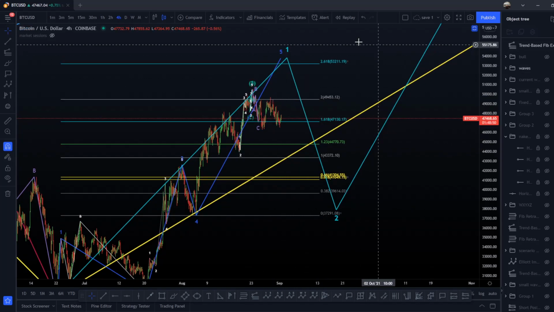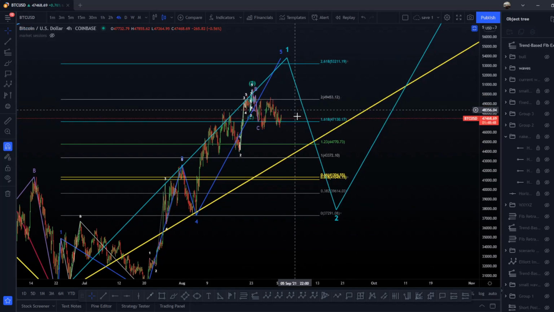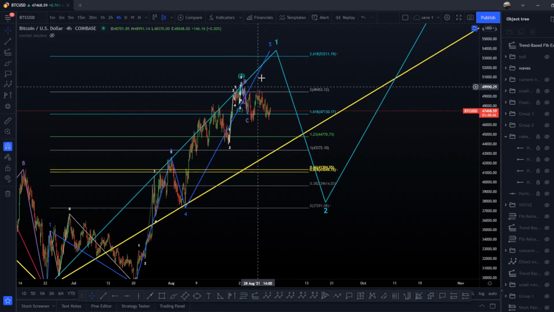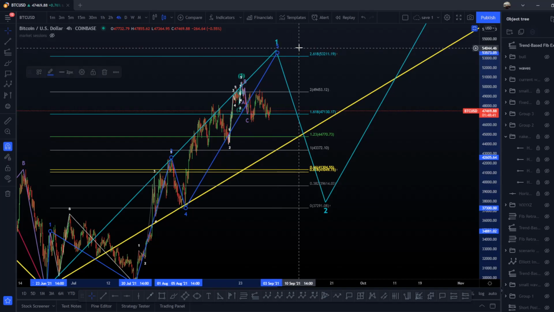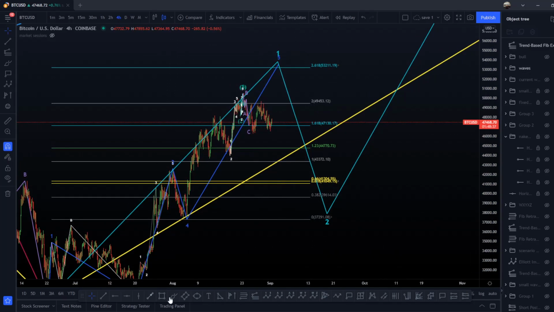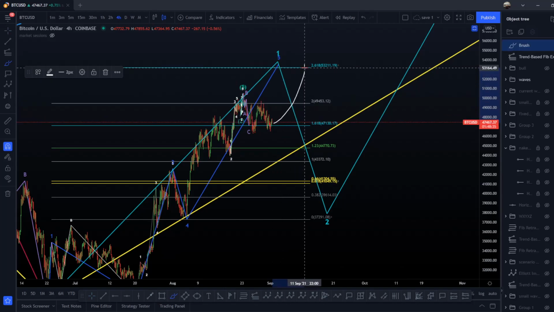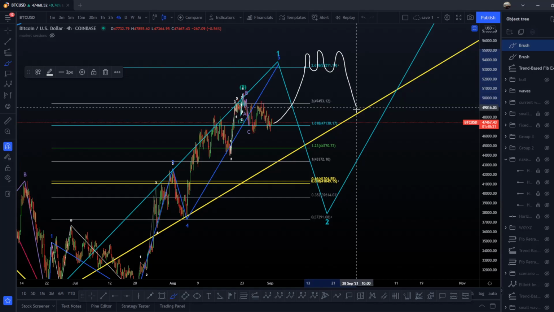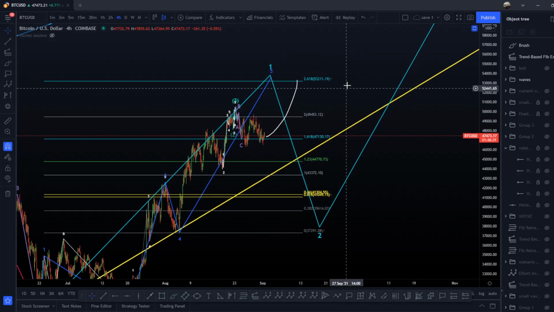But yes, for the wave 5, the most common target, we cannot stop on the 200%. So if we stop from here, we just dump and do a retracement here, that will be really strange, and it will mean my waves are just wrong, okay? But we stopped now on the 200%, so I expect that we're going to move up again to the last target here. So we can just break this, go a bit higher, range, and just move to the downside after this. This is clearly possible.